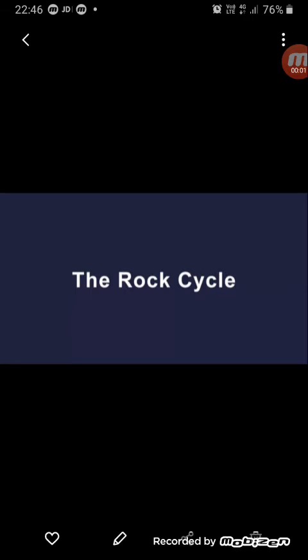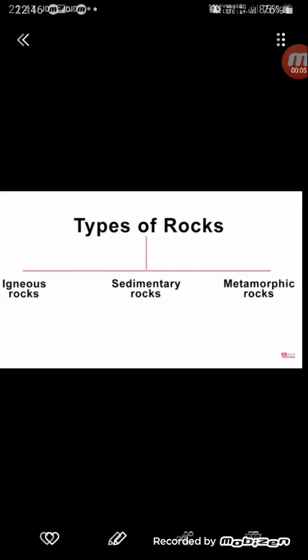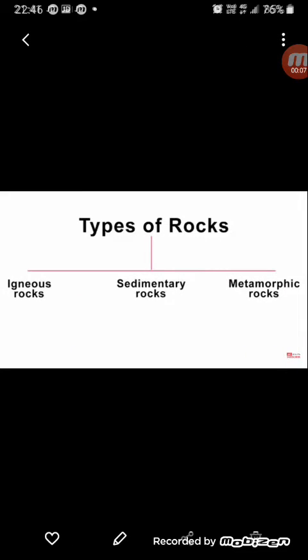Children, today we are going to study the rock cycle. As you already know, there are three types of rocks that we discussed in the previous class. The first type of rock formed on earth is the igneous rocks. Then come the sedimentary rocks, and lastly the metamorphic rocks, which are formed from both igneous and sedimentary rocks.